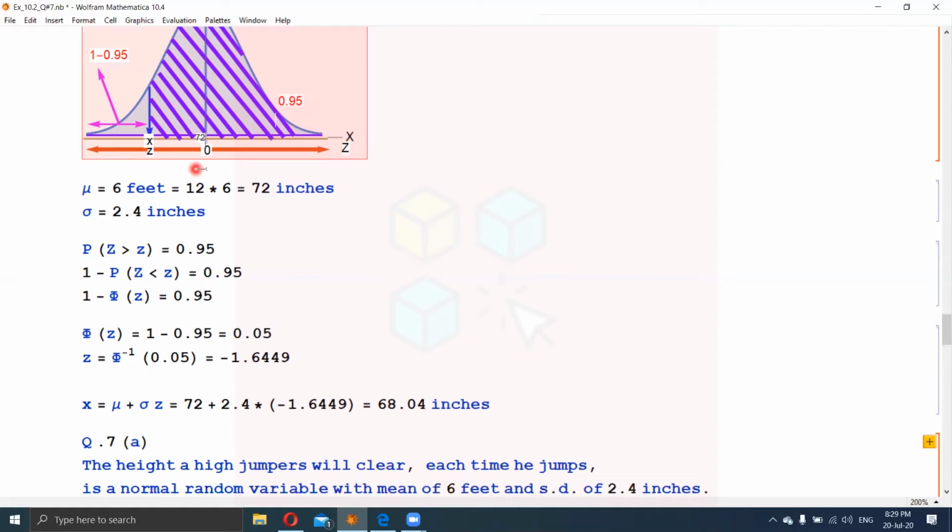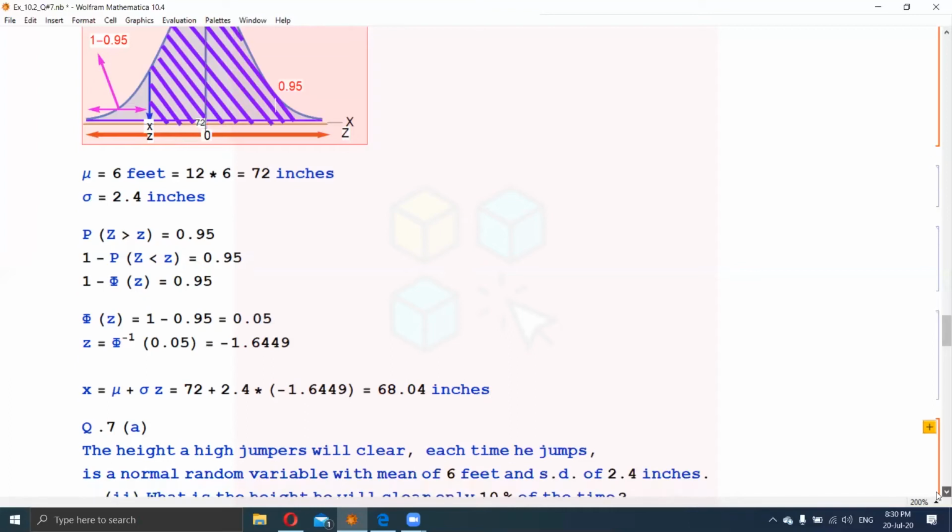So 72 is the average. So 50% of the jumpers jump it, and if we want to increase the probability to 0.95, then the height should be below 72. It should be less than 72, and in our case it's 68.04.